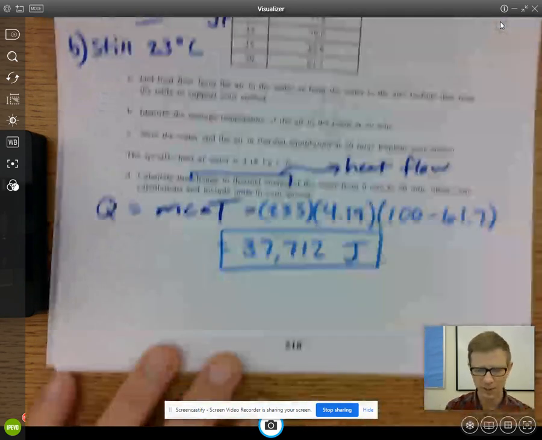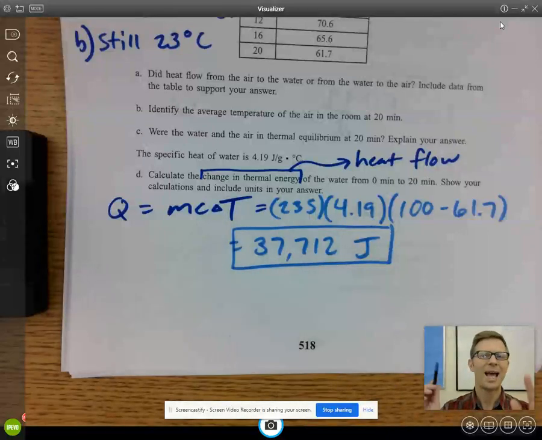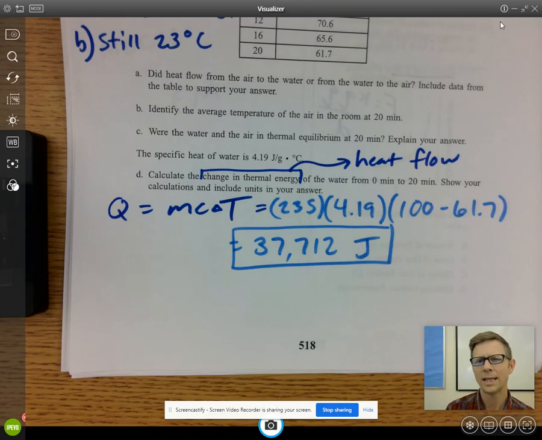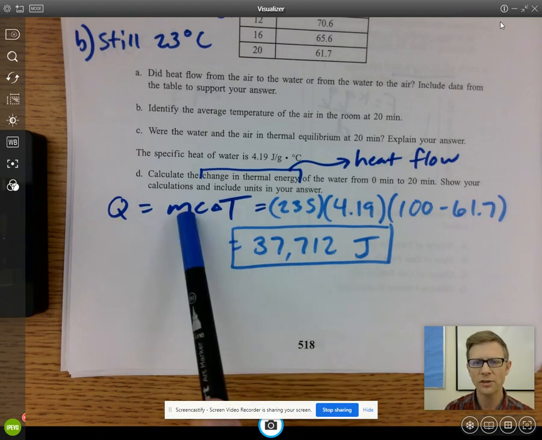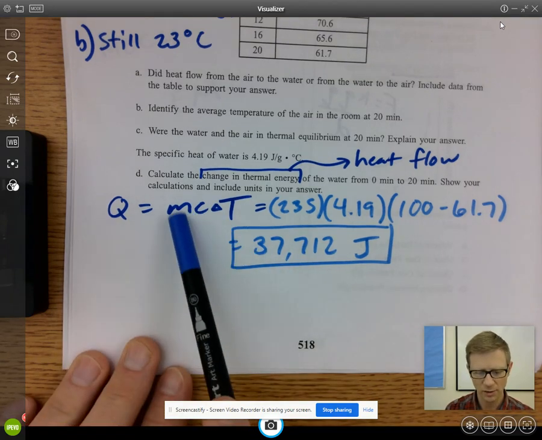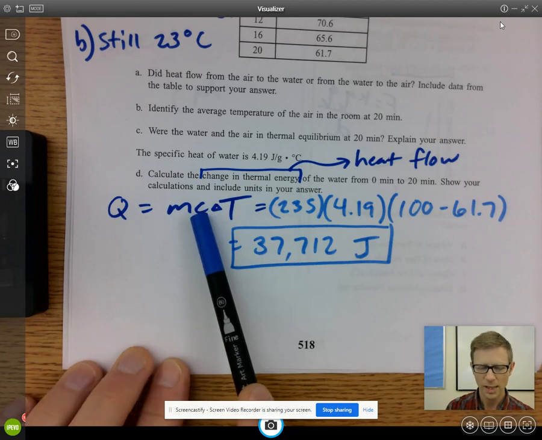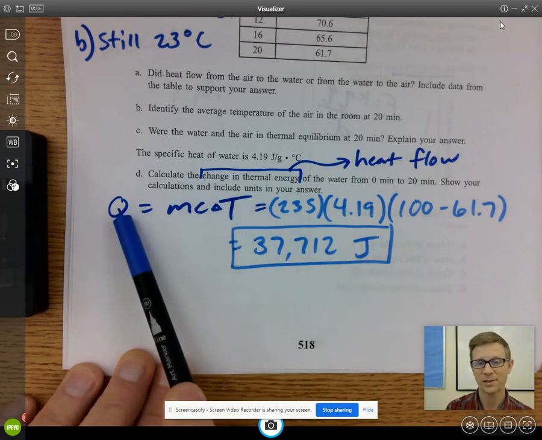Part D says calculate the change in thermal energy. Listen, MCAS tip. If it says calculate something and you really don't know, and we've never said calculate the change in thermal energy, that's got to be heat flow. Why? Look at your equation sheet. That's the only thing that makes sense. You've got a mass of the water. They gave you the specific heat of the water, and Q is the thing we want to calculate.